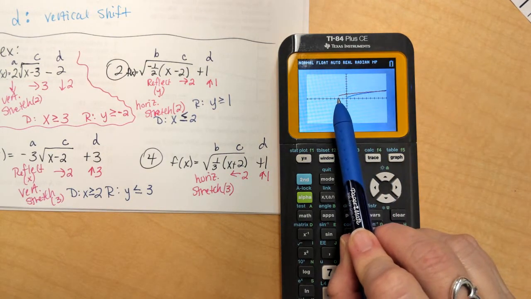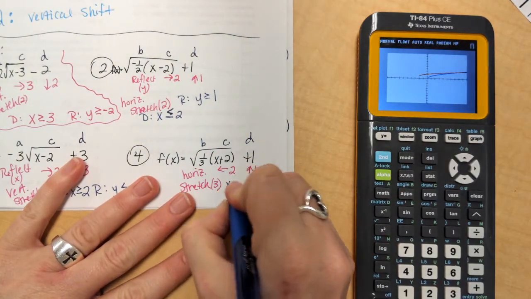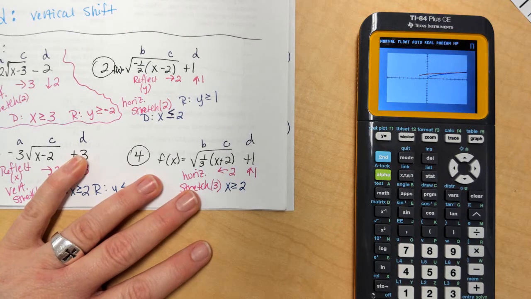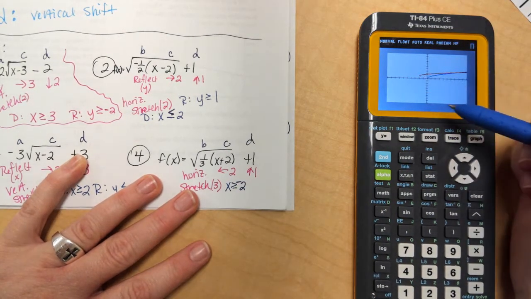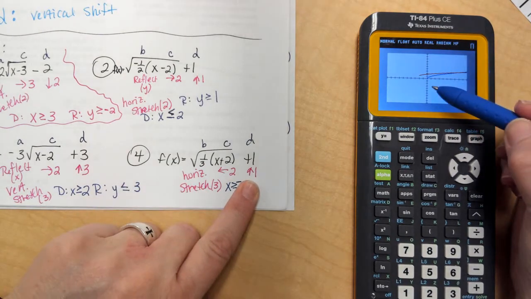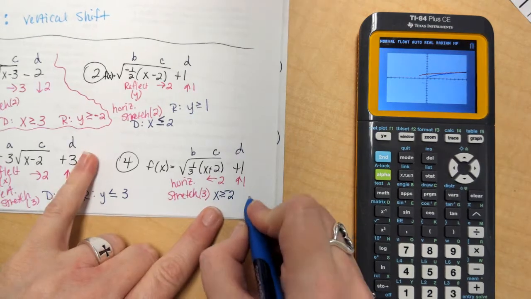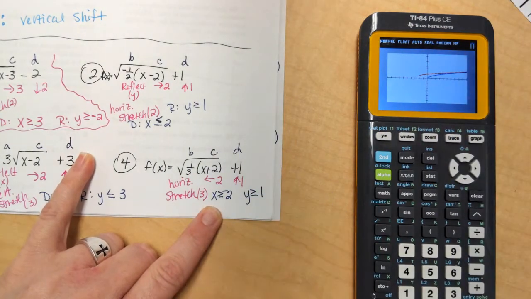The left value is -2, and it goes to the right, so that's greater. X is greater than or equal to... I'm sorry, not 2, -2. We're at -2 over here. The y value starts at 1, it looks like. So y is compared to 1, and we go above it, so it's greater than or equal to 1.